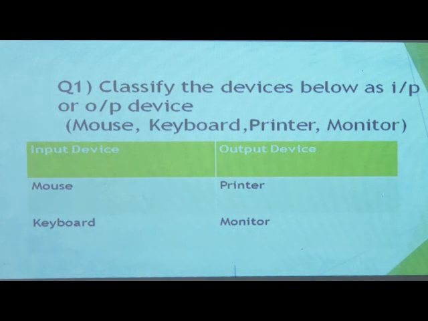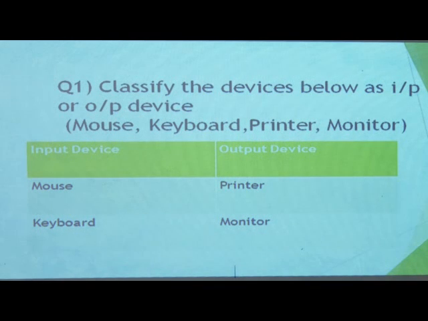First is a mouse. Is the mouse giving input or taking output? Mouse is giving input. That's why mouse is an input device. Next is a keyboard. Is keyboard giving input or taking output? Keyboard is giving input. That's why keyboard is an input device.